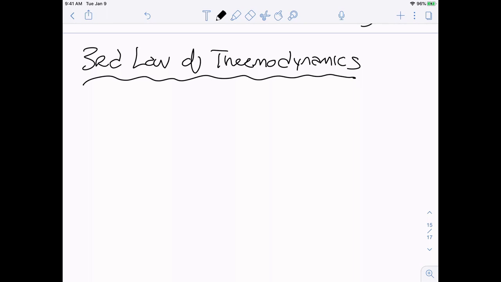So remember, 0 Kelvin, that's absolute zero, right? It's as cold as something can possibly get. If it's 0 Kelvin and temperature is a measure of average kinetic energy, it has no kinetic energy, right? It's not moving. There's no particle motion. So remember, as particle motion increases, entropy increases. This has no motion, so no entropy due to temperature. And then perfectly ordered, remember, if there's only one way to achieve a state, right, perfectly ordered being that state, then my entropy is 0. And we talked about that in the last video using the Boltzmann equation. So the entropy of a perfectly ordered crystalline substance at 0 Kelvin is 0.